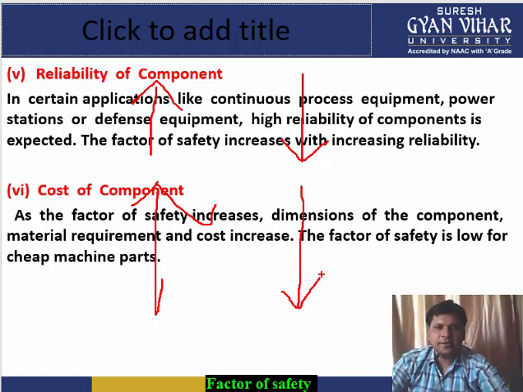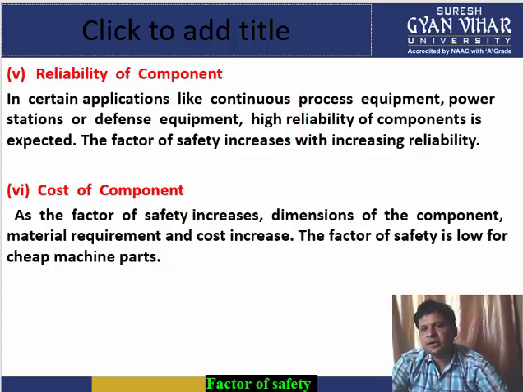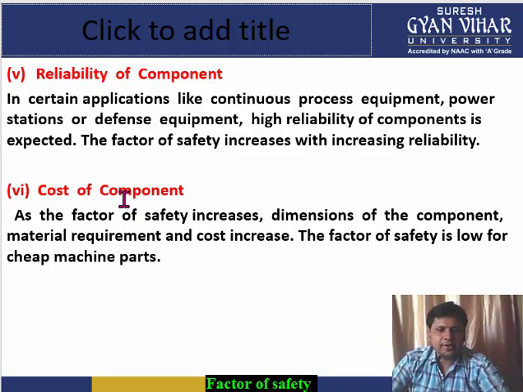Reliability and cost. Let's see what is written here. In certain applications like continuous process equipment, power stations, or defense equipment, high reliability of the component is expected. We all know the areas where highly reliable products are needed are defense equipment areas. Why?